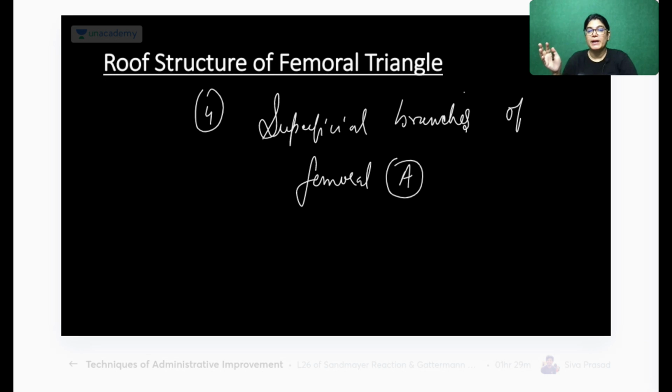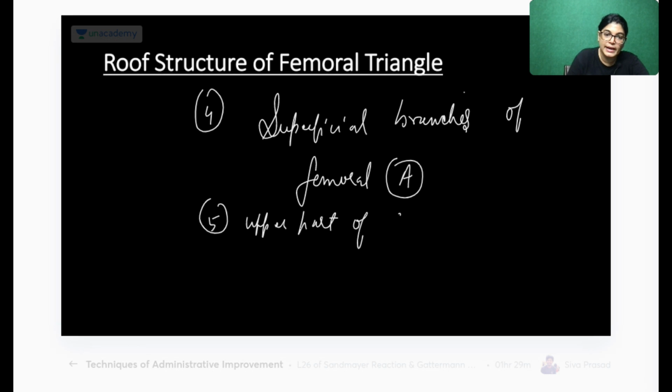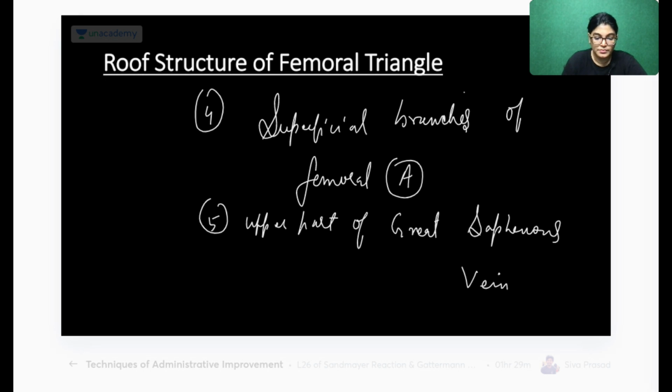Siddiqui is telling the superficial branches are three, which we completed in yesterday's session: superficial circumflex iliac, superficial external pudendal, and superficial epigastric. It also contains the upper part of the great saphenous vein. So yes, we have done this.